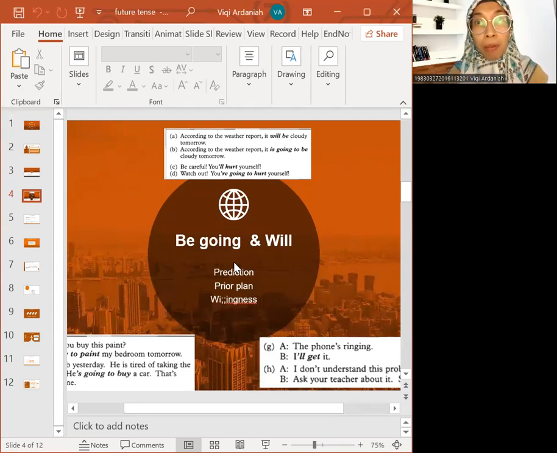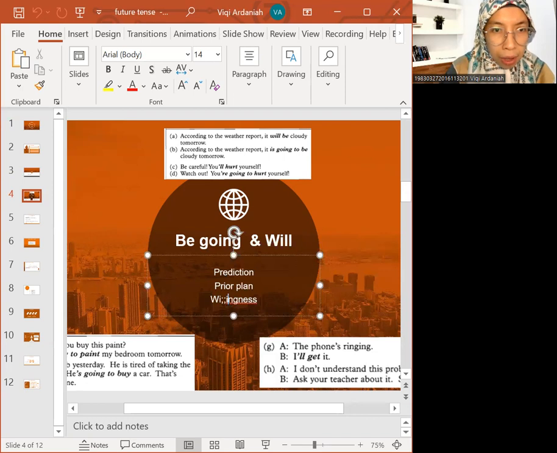Both of them are referring to future tense, but actually there will be different senses when we use be going to and will. For example, here it will be used for predictions, prior plan, or willingness. Sorry, I think that I made a mistake. It's in my willingness.